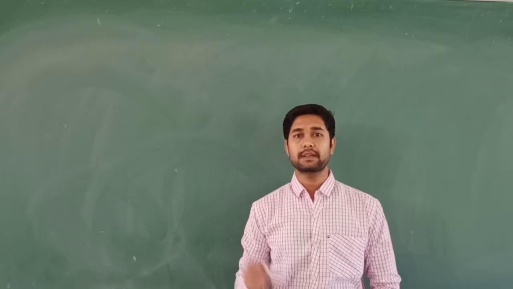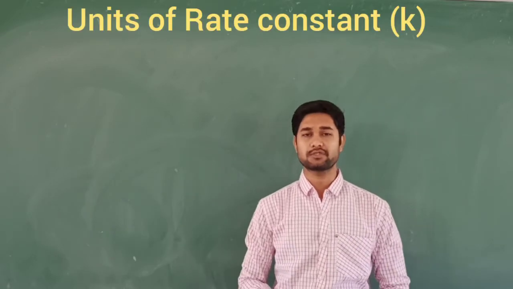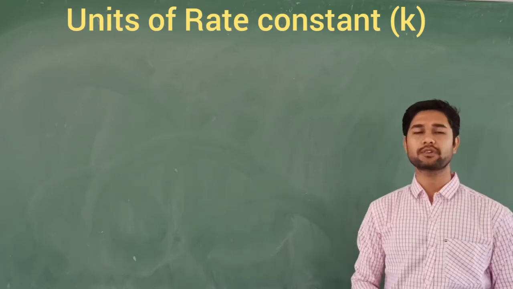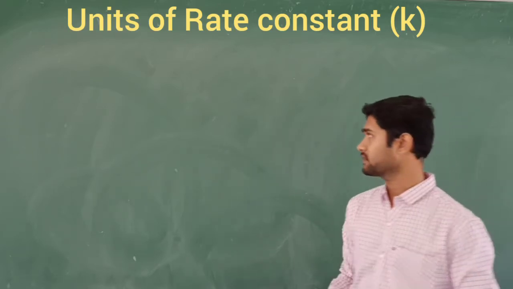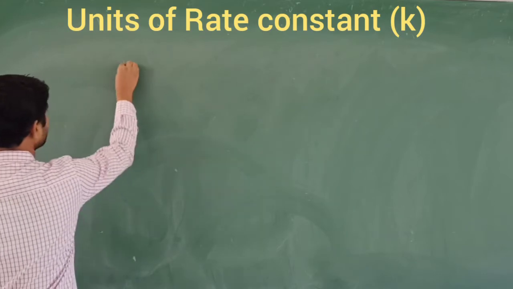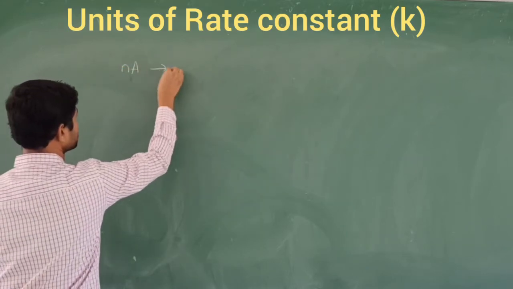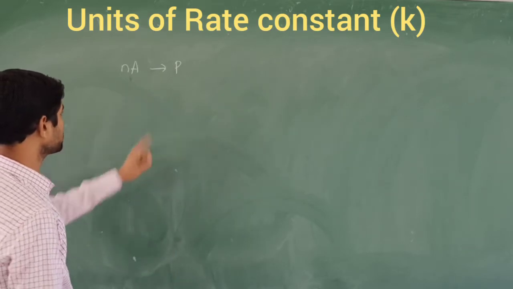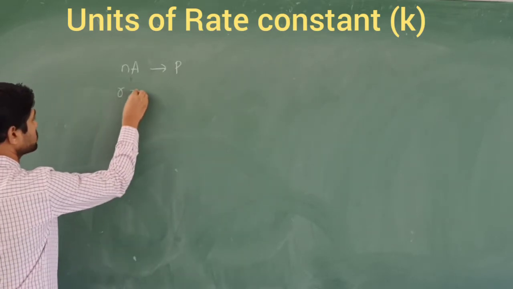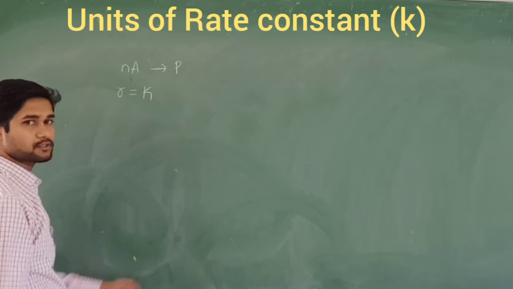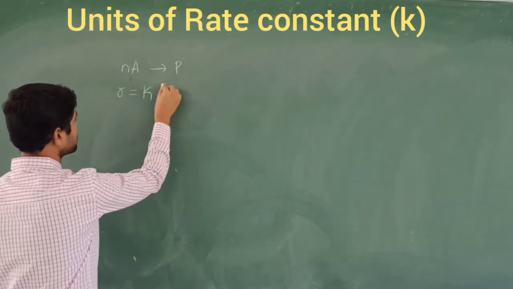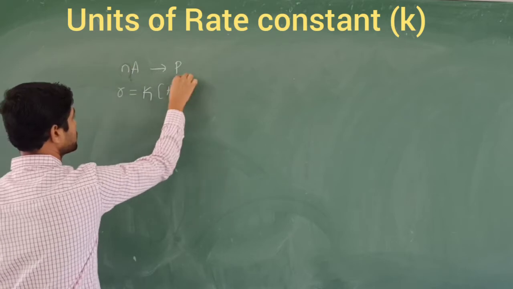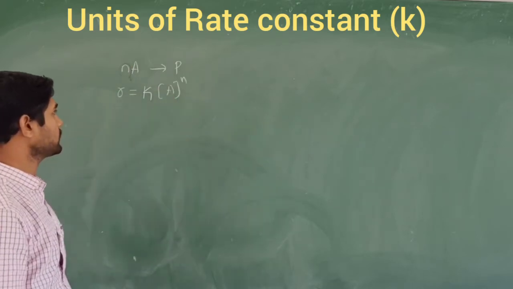Let's discuss the units of the rate constant. In order to find the unit of the rate constant, we are going to consider an nth order reaction, nA gives us product P. When you apply the rate equation for this reaction, R is equal to k, the rate constant, into the concentration of the reactant A, and the coefficient n comes as the power, A power n.